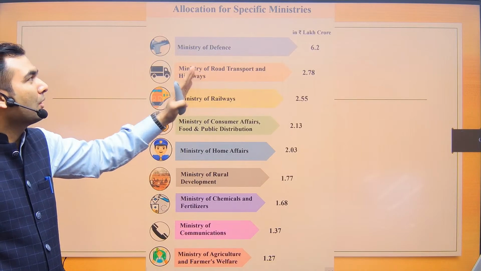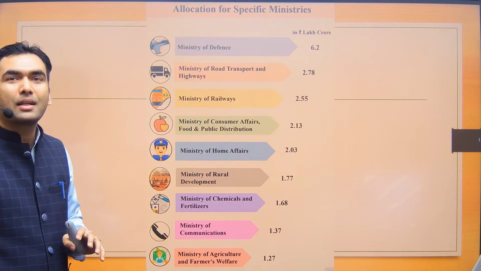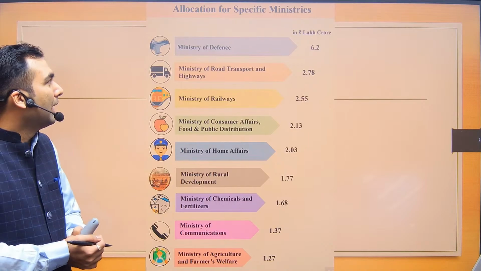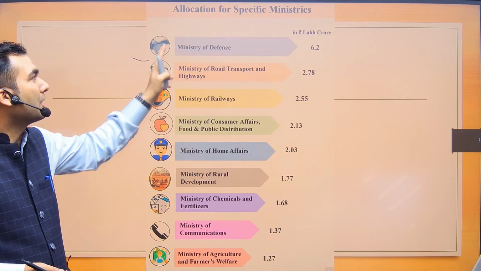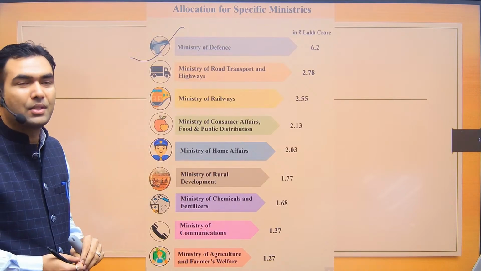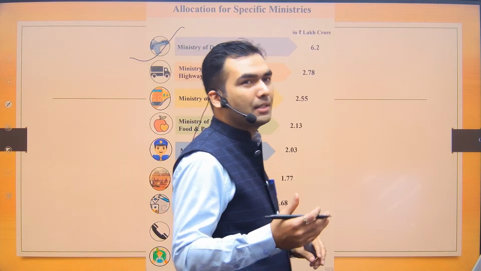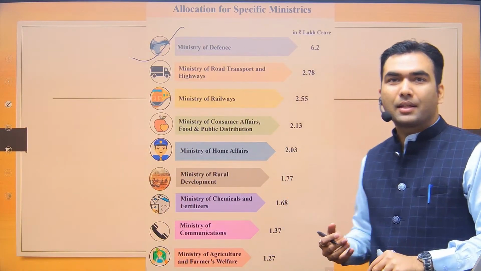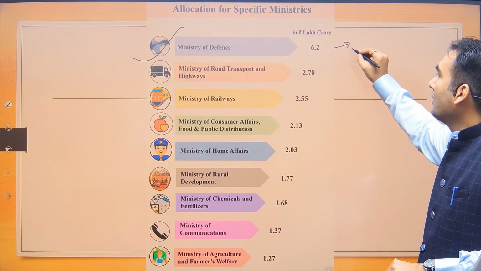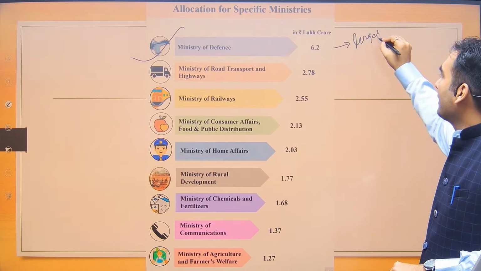Next is the allocation of different ministries. Which ministry has got how much money? The biggest gainer is the Ministry of Defense. The Ministry of Defense has got 6.2 lakh crore. The Ministry of Defense is the largest employer as well. The largest employer in India is also the Ministry of Defense.